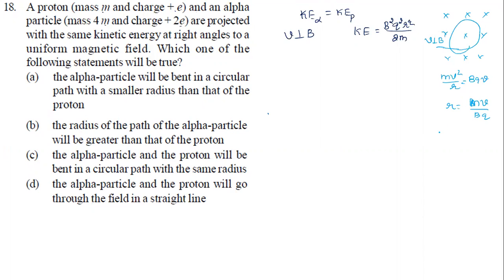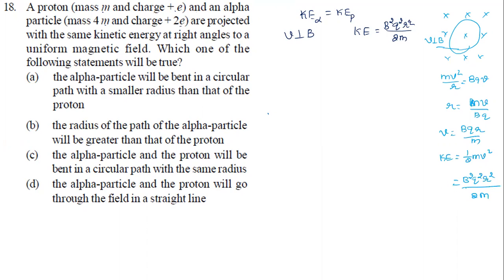Then velocity becomes BQR by m. Then the kinetic energy formula is half mV squared. If you insert the value, it becomes B squared Q squared R squared by 2, and m squared is there, but one m is going to cancel, so one m is going to remain.